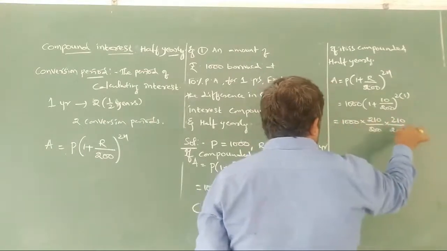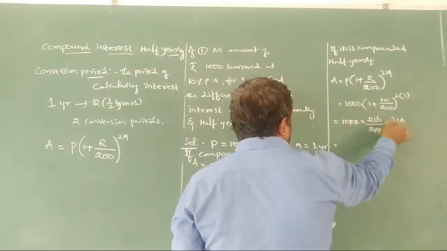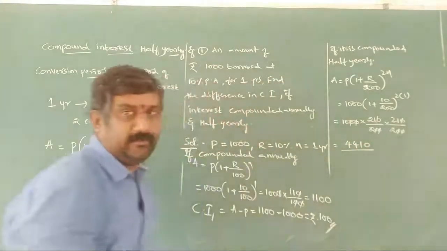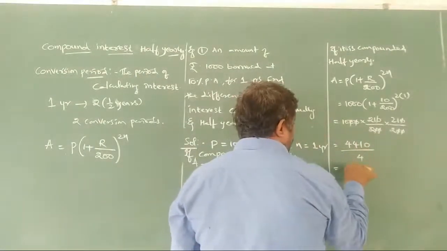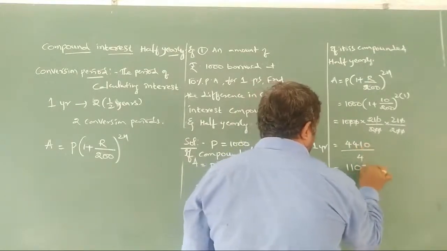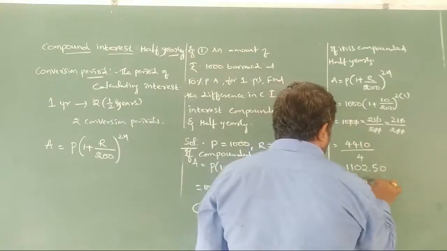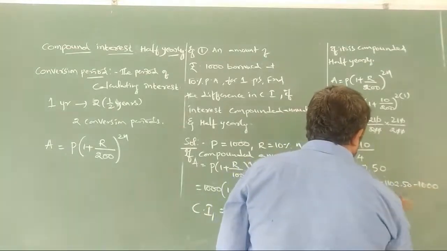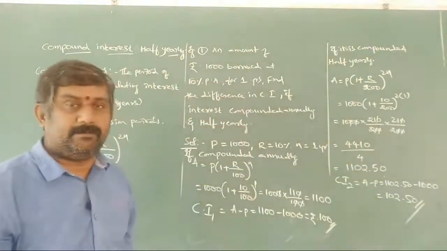So 2 zeros are getting cancelled. How much is it? 21 21s are 441, into 10. So 4410 by 2, which is 2205. So CI2 is nothing but A minus P, 1102.5 minus 1000, which is 102.50.